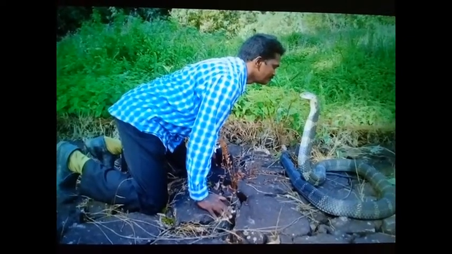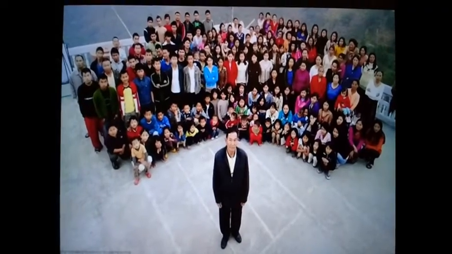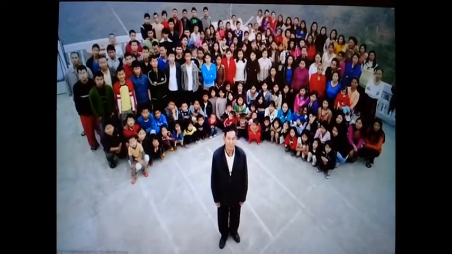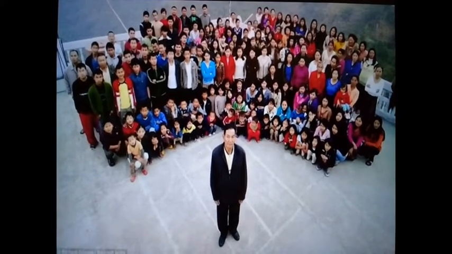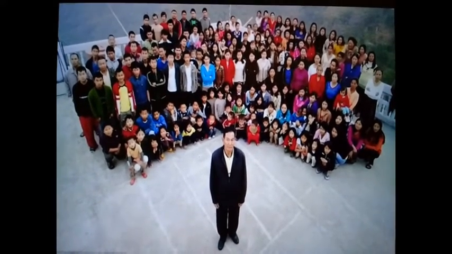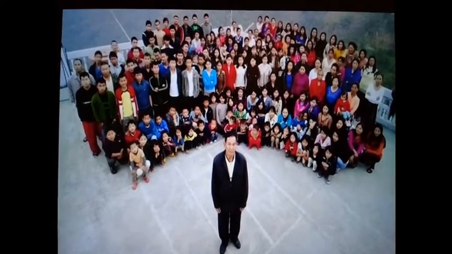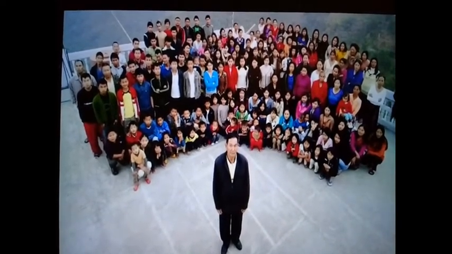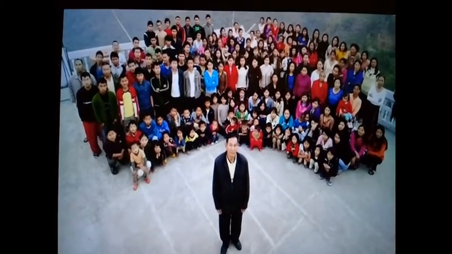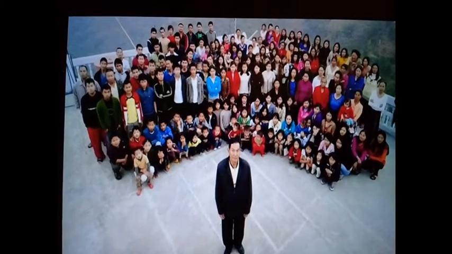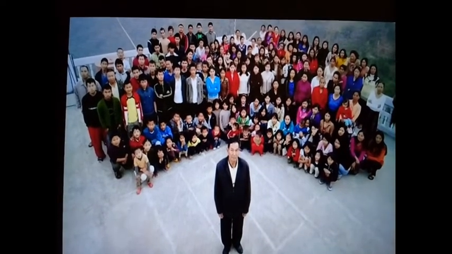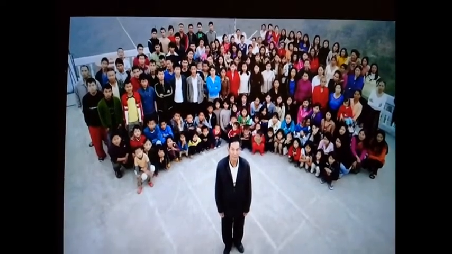Wow. And now, kids, let's see something that makes India famous too. In India, there's the biggest family in the whole world. In this family, there is one father, 39 mothers, 94 children, and 33 grandchildren.